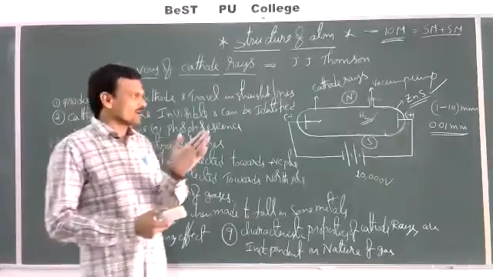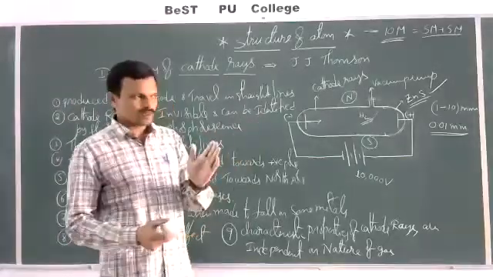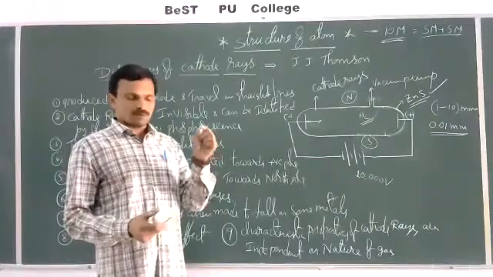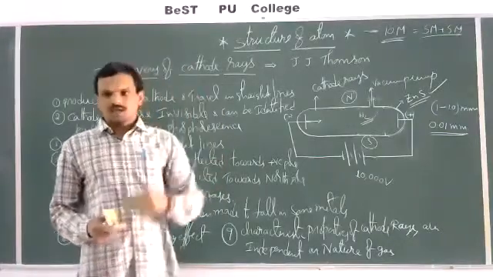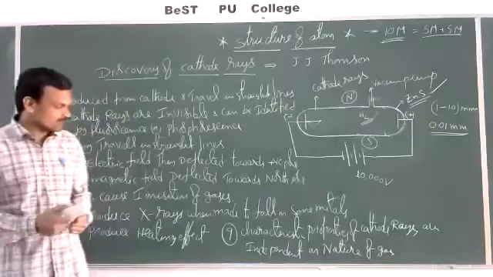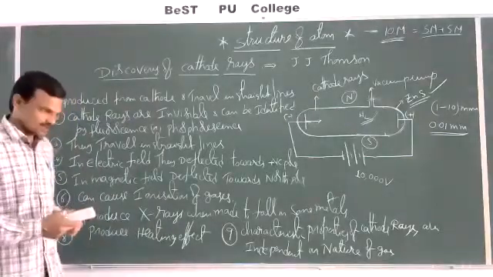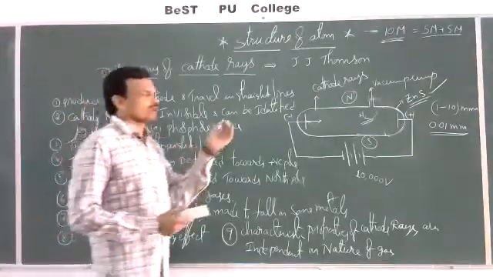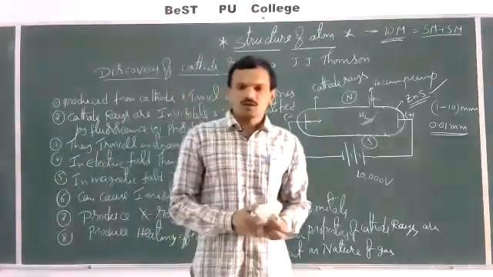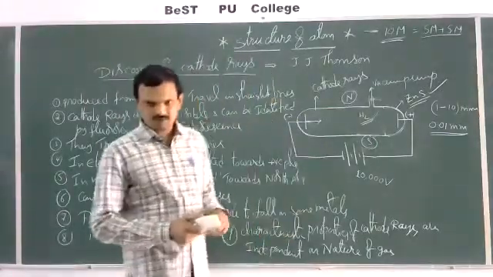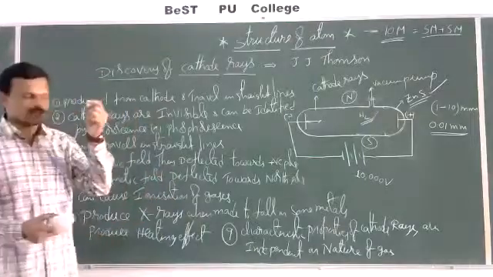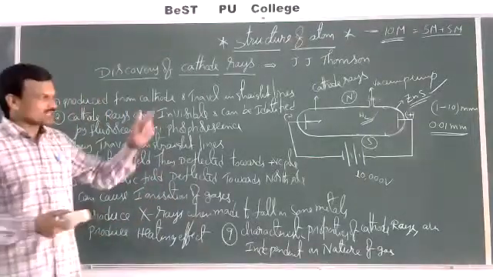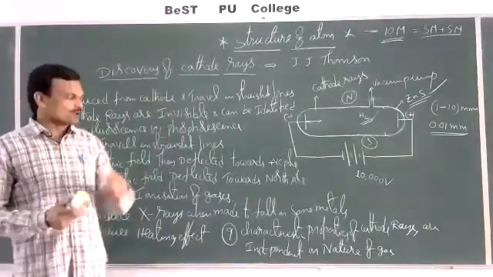On the surface of copper or tungsten, if you pass cathode rays, then X-rays will be emitted. Next, when these rays fall on the surface of a metal, they can produce a heating effect, because cathode rays consist of electrons with kinetic energy. When they strike the metal surface, they produce a heating effect.